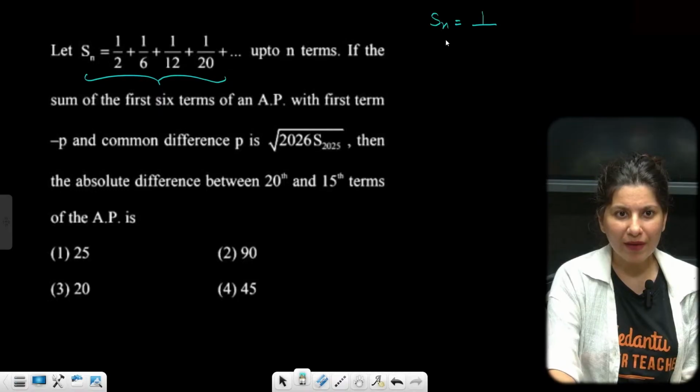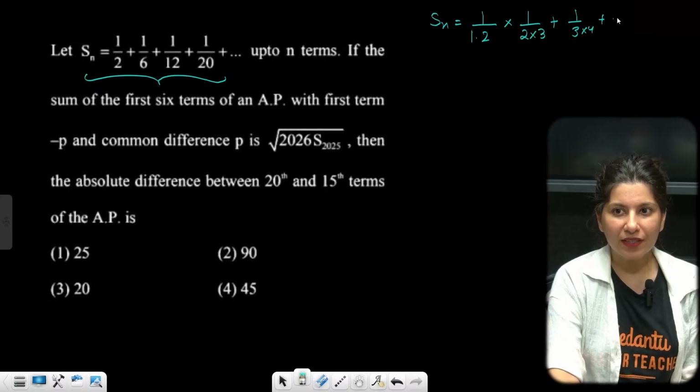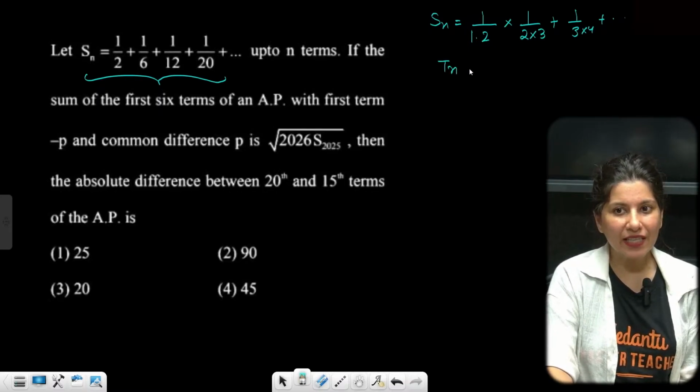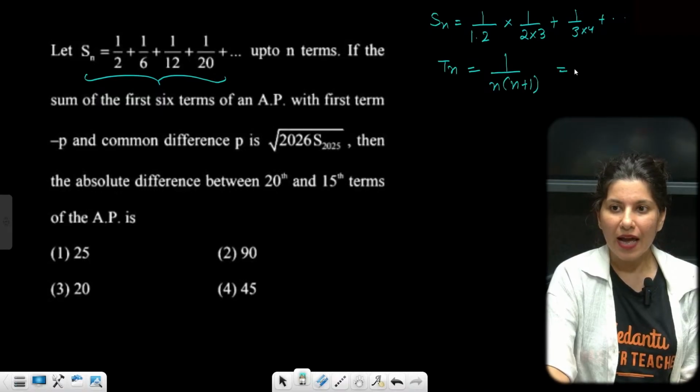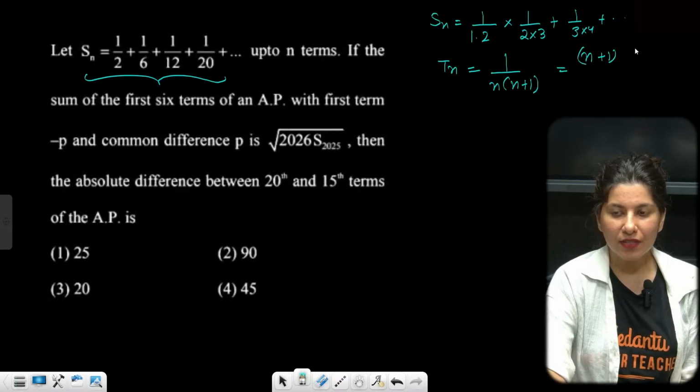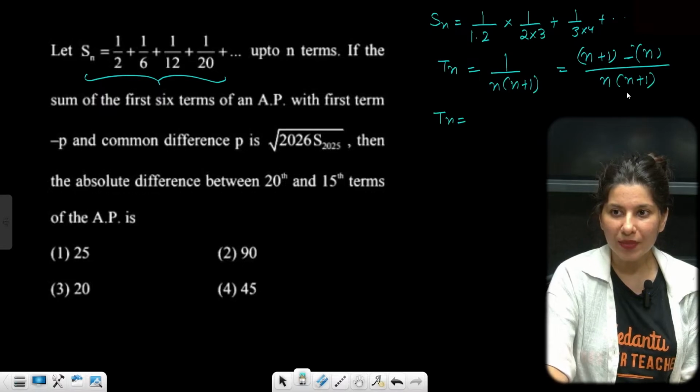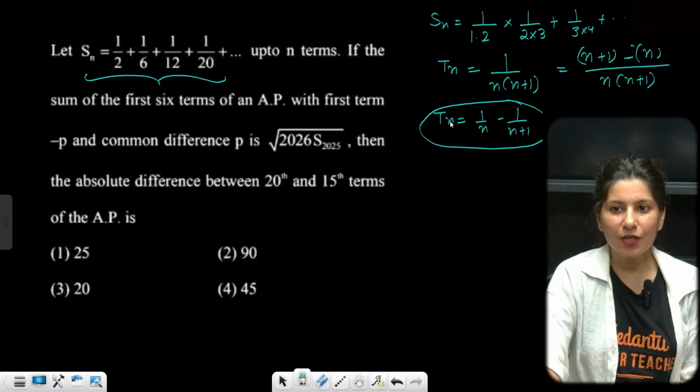Let me decode, ma'am. 2 can be written down as 1 multiply 2. This is 2 multiply 3, 3 multiply 4, I think. Okay, so I think Tn I can write nicely, which is 1 upon n into n plus 1. And you know what? I can just create the difference in the numerator as I told you. You need to do that. Tn will be, now separate it out, 1 upon n minus 1 upon n plus 1. This is your Tn, correct?